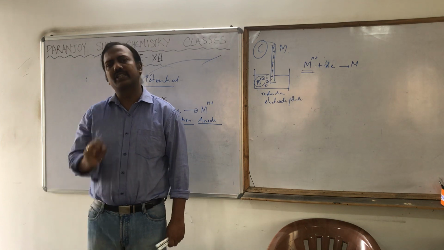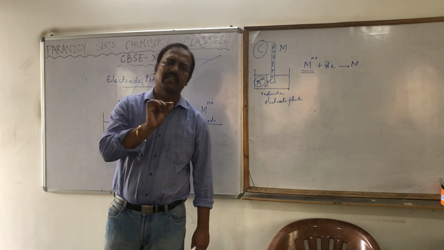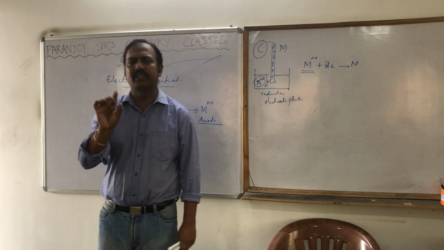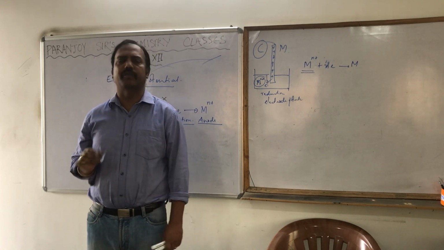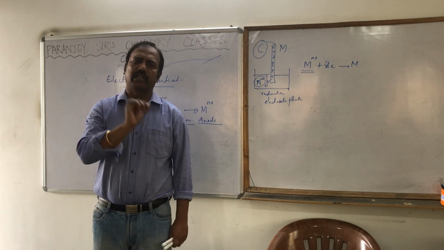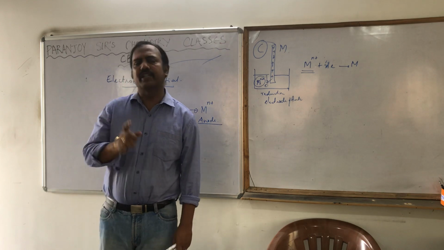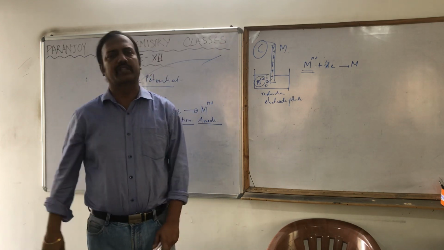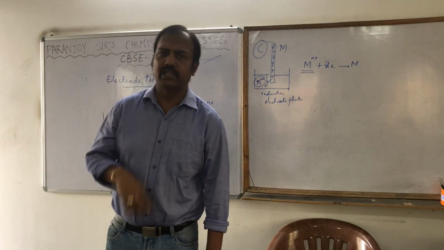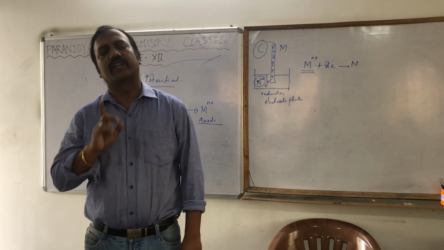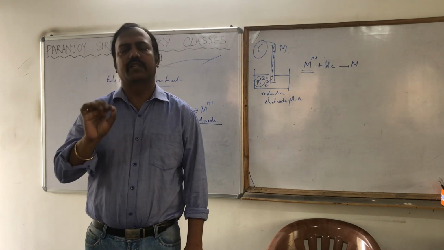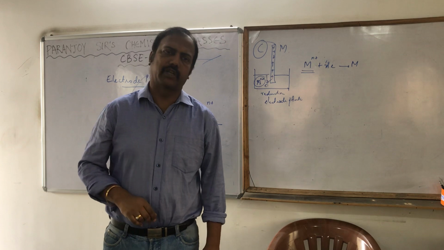This potential difference generated between the solution and the metal strip is called the electrode potential. If it is generated due to oxidation, we call it oxidation electrode potential. If it is generated due to reduction, it is called reduction electrode potential.